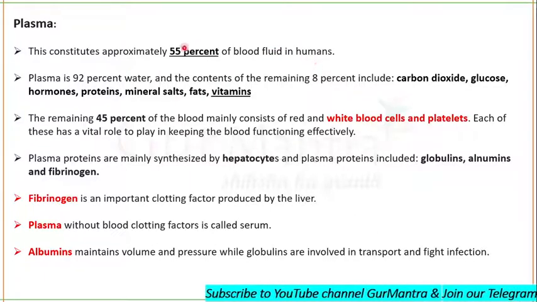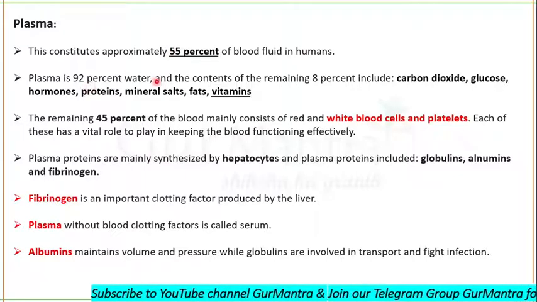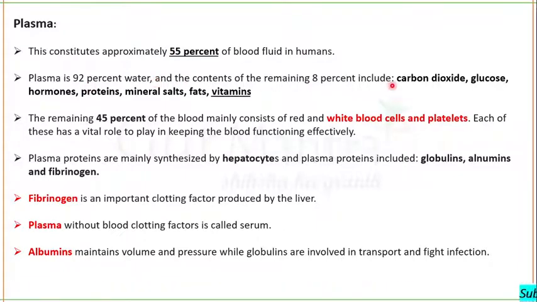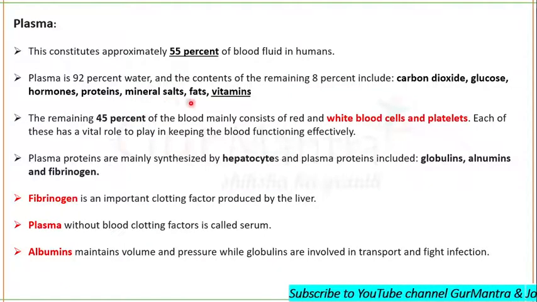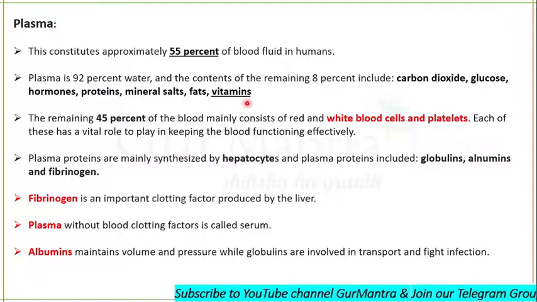In this plasma, 92% is water and the remaining 8% includes carbon dioxide, glucose, hormones, proteins, mineral salts, fats, and vitamins.